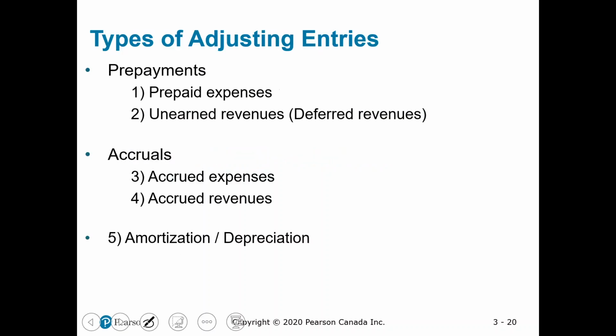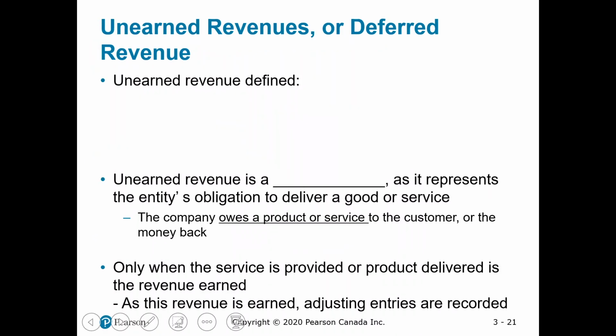Okay, so we've looked at prepaid expenses. Now we'll look at unearned revenues, which also fall under the prepayments category. Unearned revenue is defined as cash received from customers before the revenue is earned. So before goods are delivered, services are completed, or those contractual obligations are met.